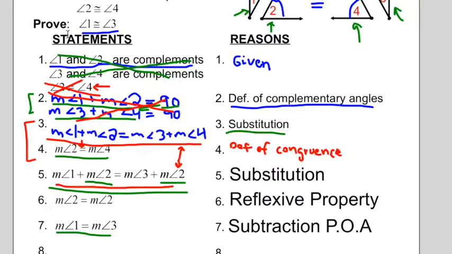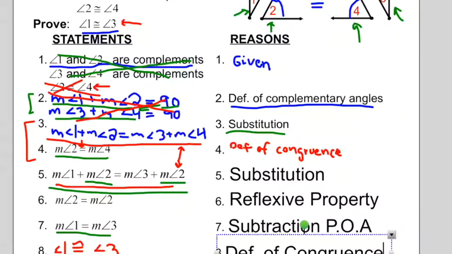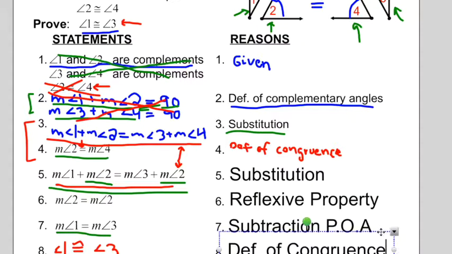And then I think it's clear to see, what are we trying to prove again? Let's remind ourselves. We're trying to prove that the measure of angle 3 is congruent to angle 1. And if we can say that their measures are equal, then we can say that those two angles are equal. And I hope you can fill this in on your own at this point, by the definition of congruence. And there you have it. There is our whole proof.